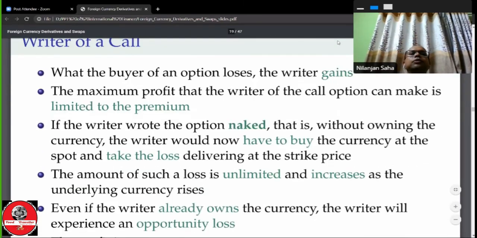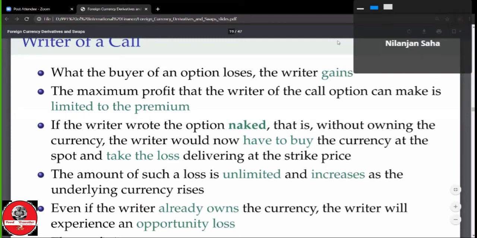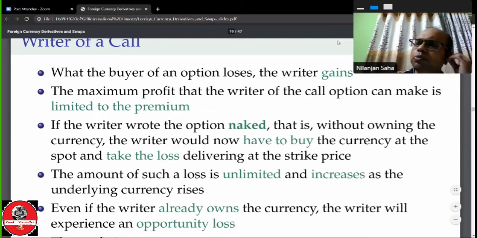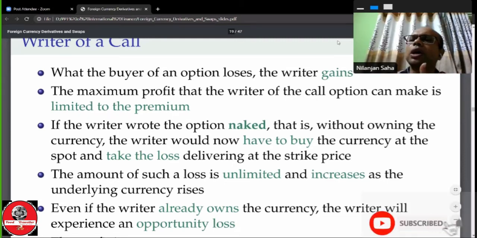Now the writer of a call. We have to focus on the writer of a call. Writer means the person who is selling the call option. What the buyer of an option loses, the writer gains, or what the writer gains, the buyer loses. This is the vice versa situation. The profit and loss are transferred from one party to another party. If one party's profit means the other party's loss, and vice versa.